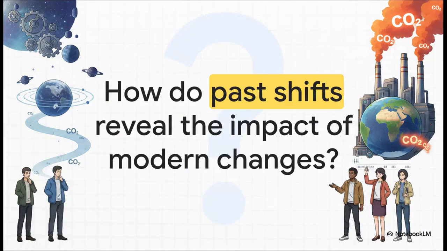I'm going to leave you with this final provocative thought to chew on for your exams. As we've just seen, it took a perfect cosmic alignment of orbital mechanics and a 100,000-year process to naturally shift atmospheric CO2 levels by about 100 parts per million. Today, human activity has caused a very similar leap in CO2, but we've done it in just a little over a century. So what does that say about the unprecedented speed and sheer force of our modern climate alterations?